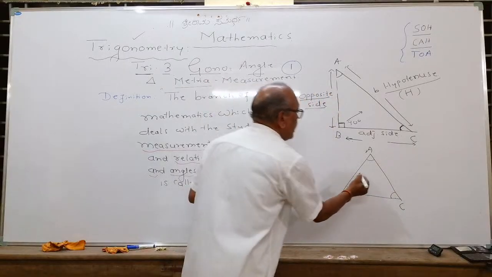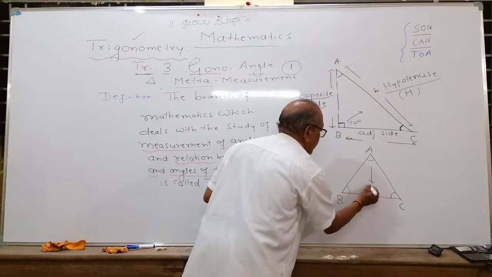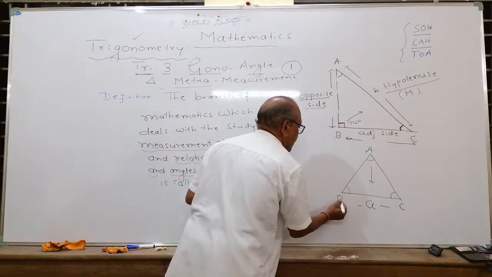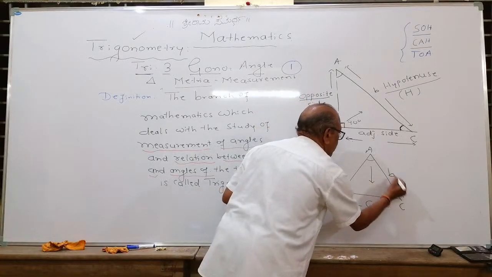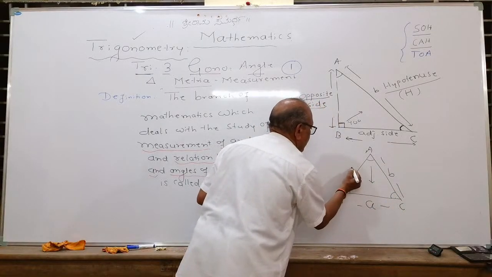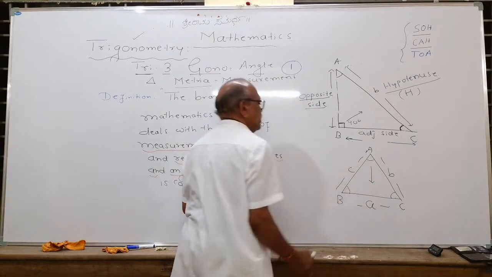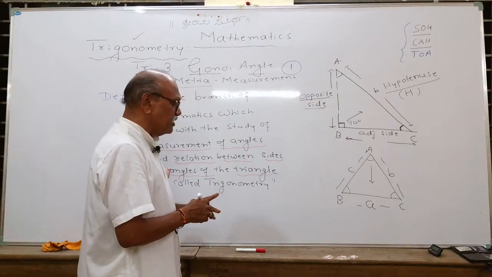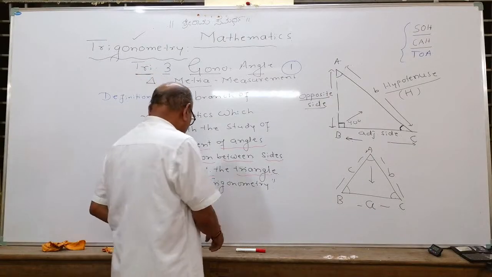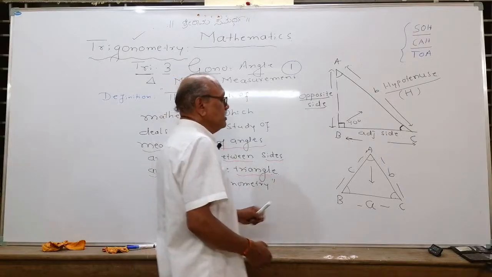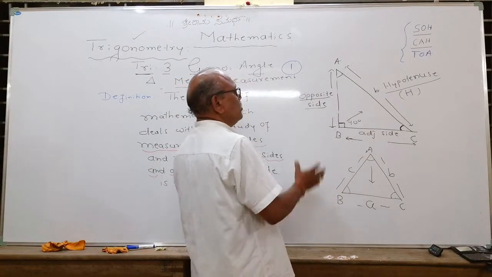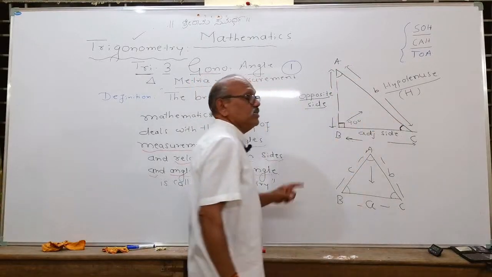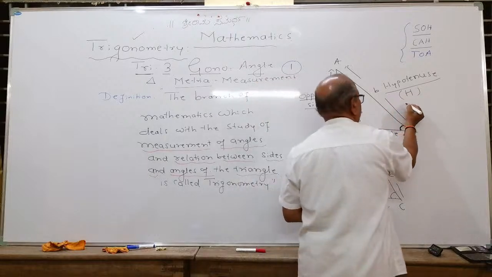In trigonometry, by convention, we take the side opposite to angle A as small a, the side opposite to angle B as small b, and the side opposite to angle C as small c. Even in Heron's formula, we use the same convention. Remember this convention in any triangle. In the study of trigonometry, we will be using this convention.